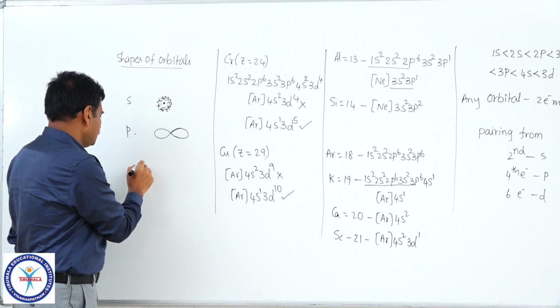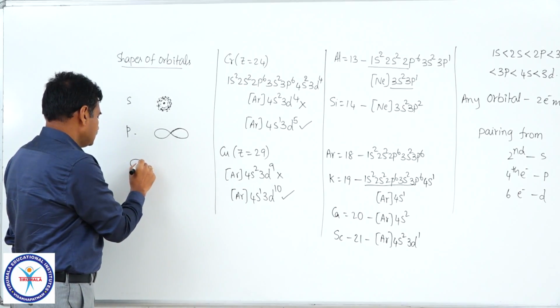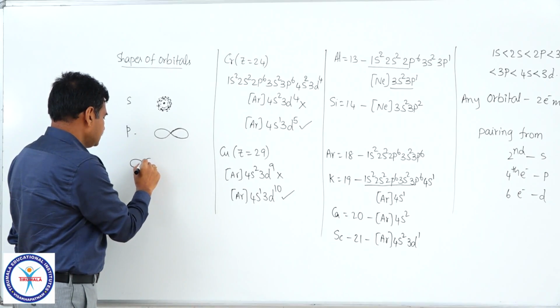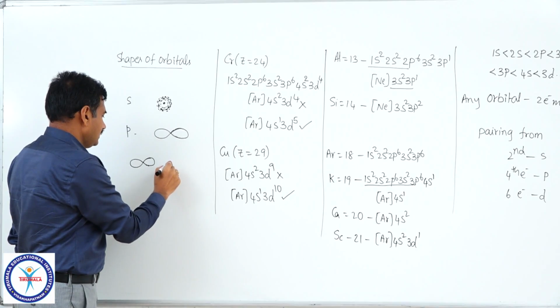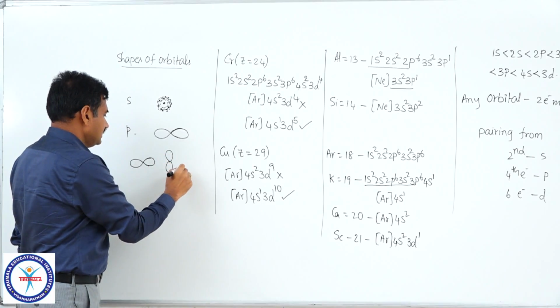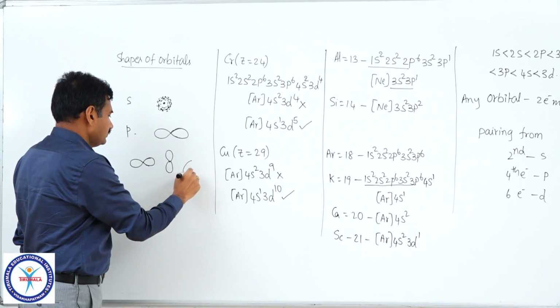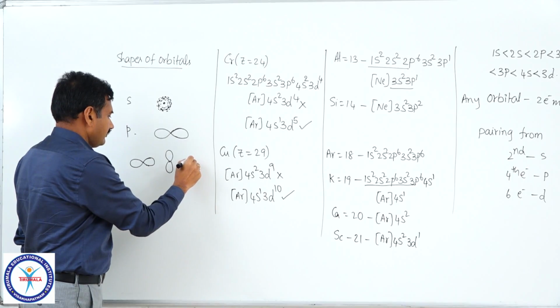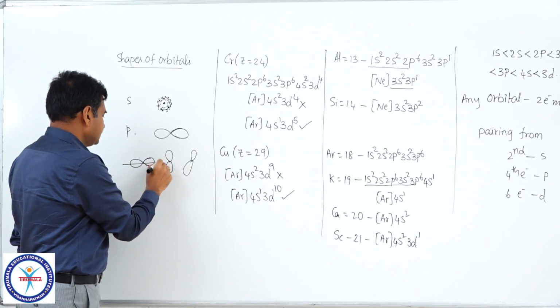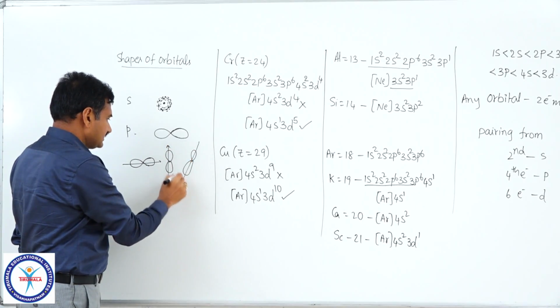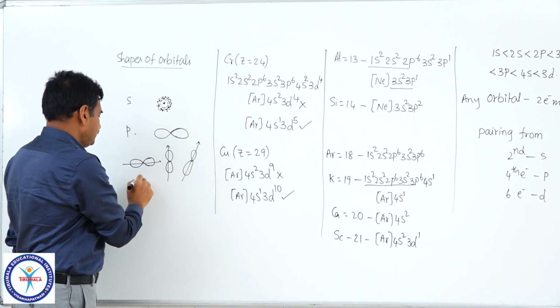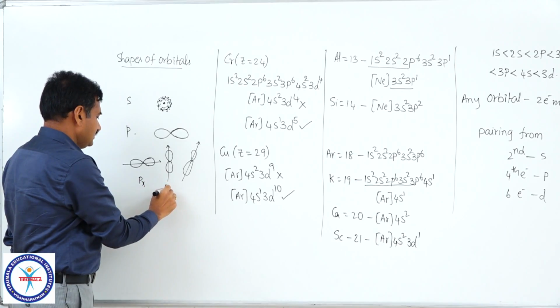Px orbital has the lobes along x axis, Py orbital has the lobes along y axis, Pz orbital has the lobes along z axis. If it is x axis, if it is z axis, if this is y axis, it is Px, Pz, Py.